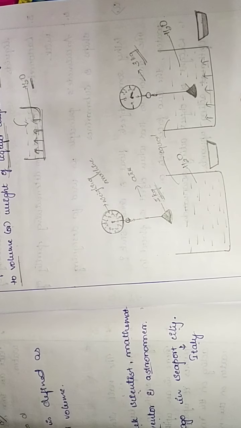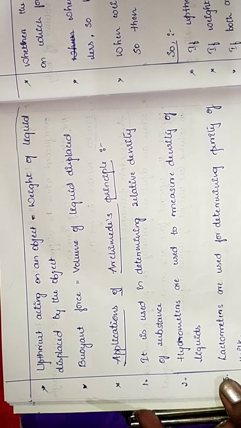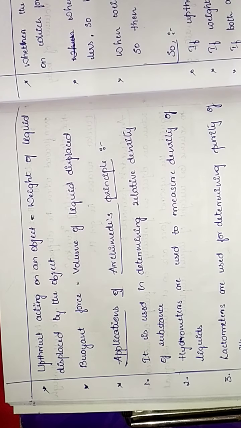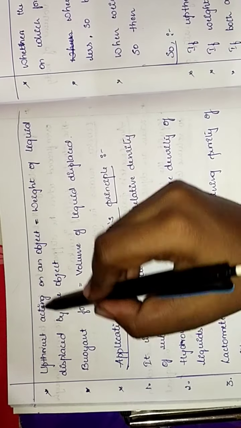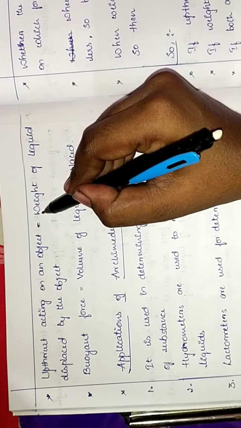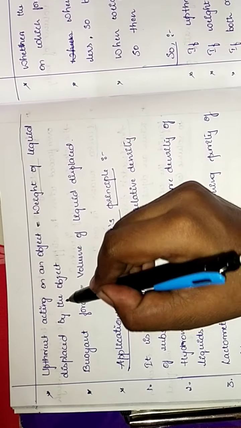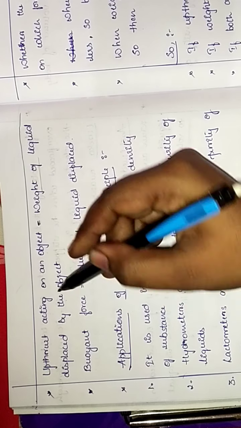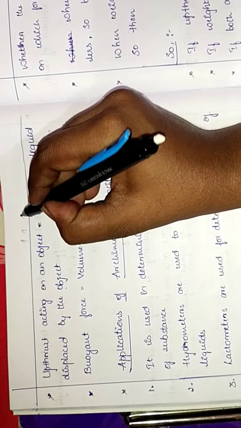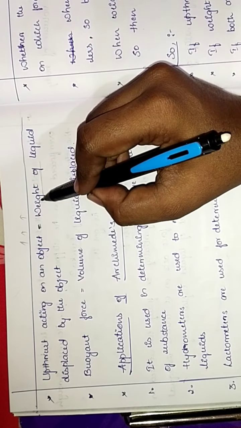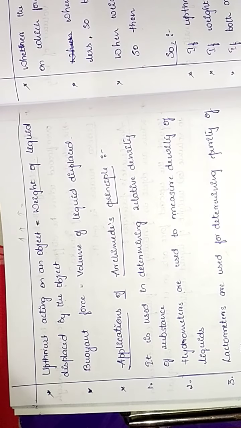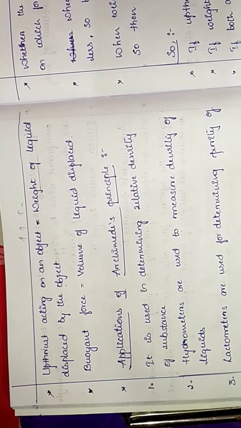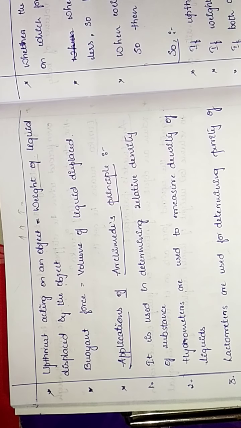So by this what we can say is the upward thrust acting on the object is equal to the weight of the liquid displaced by the object. Even water has some weight, isn't it? So it is the liquid displaced by the object.